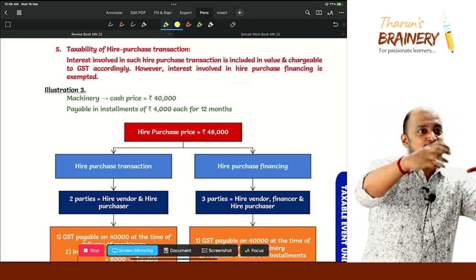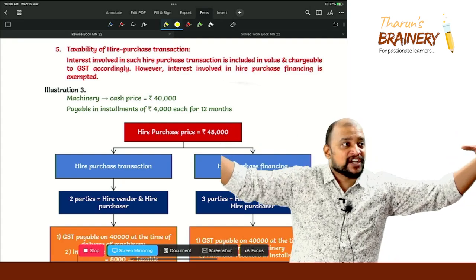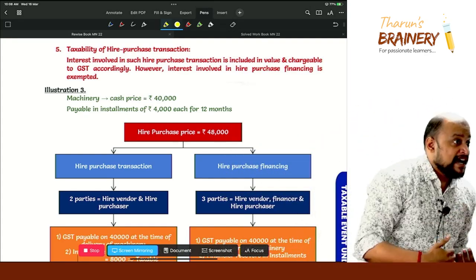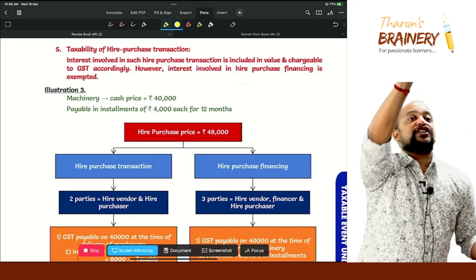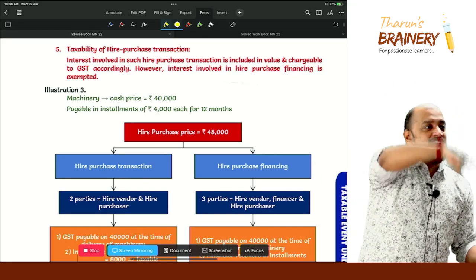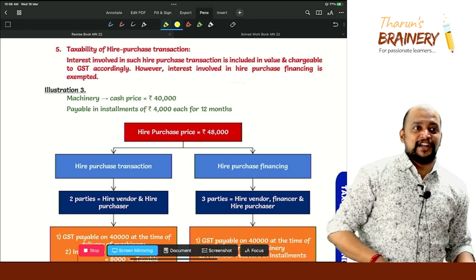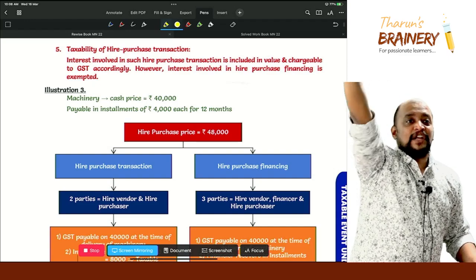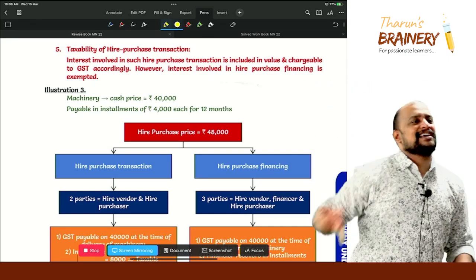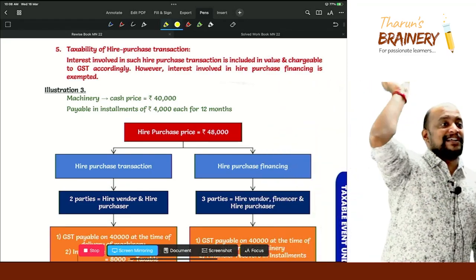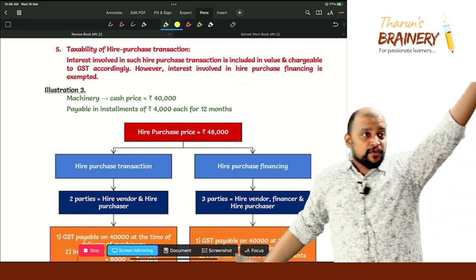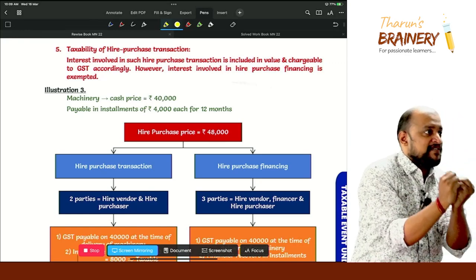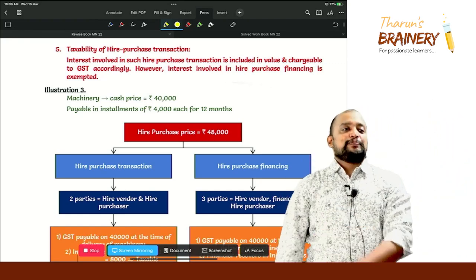Apportion that interest over the life of the hire purchase. Every month we will be receiving an installment. In that installment, see what the interest component is. This calculation you would have done somewhere in your CA Intermediate in hire purchase. How that interest income we take for every year, correct or not? Like that, you divide that interest income over the number of months, and every month whatever interest you are receiving, on that only we need to pay GST.